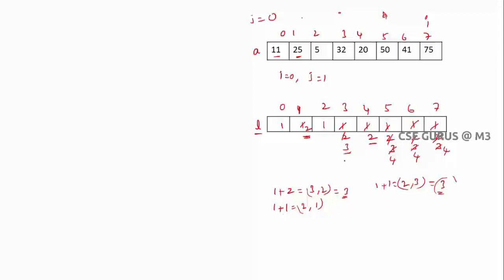So here 1 plus 3 is 4, you got it, and here you have 4 comma 3, what is the maximum? 4. Now after 32, 20 is less than 75? Yes, true. Here you have 2, 1 plus 2, which is 3, but here you got the maximum 4, no need to update. Next 50, you can see 50 is less than 75? Yes, true. So here 4 only, so 1 plus 4, which is 5, you got here 4, so